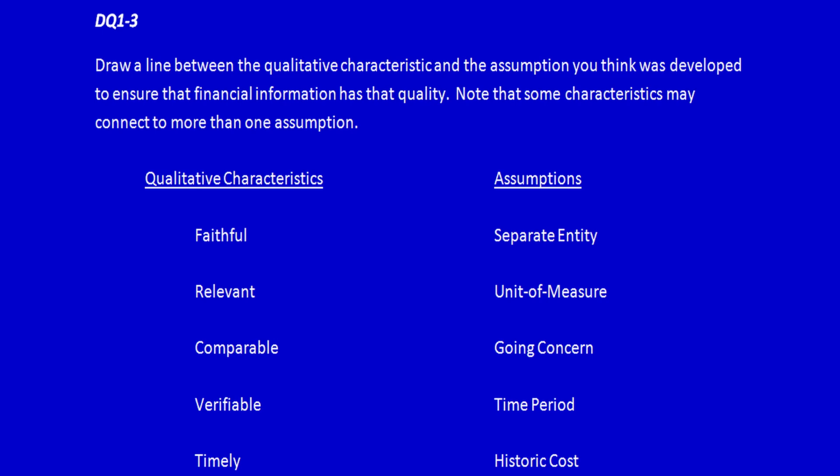about that. Instead, what this question is doing is getting you to connect the qualitative characteristics and the assumptions, because that will give you a deeper understanding of both. How so? This question forces you to think about the definitions of each of these. You can only complete this exercise if you have that understanding. So this is demonstration question 1-3.